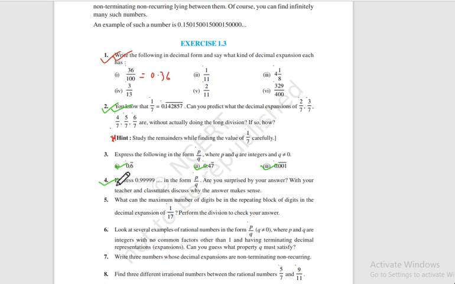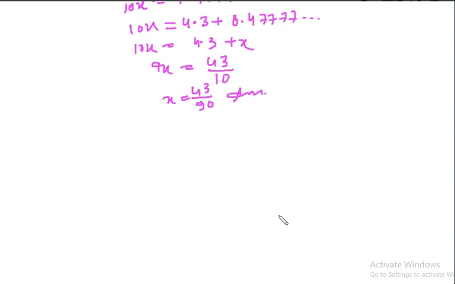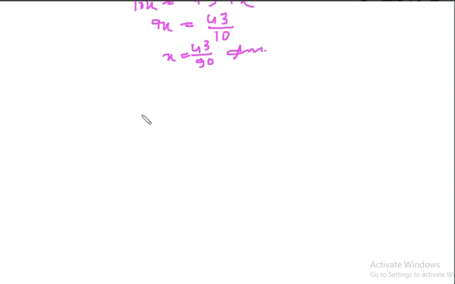Now let us go to question number 4. Just multiply by 10 and you will see something surprising. You will see that its p by q form is nothing but 1. Should I do it? Okay, let me do it because this is a little different. So 0.999999. Are you bored by this color? Let me change the color so that your boredom is reduced.